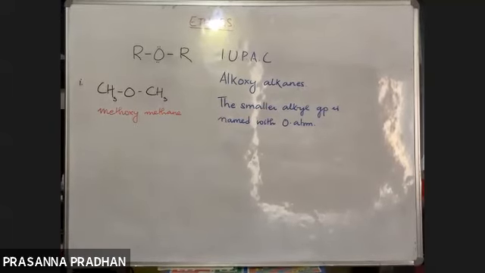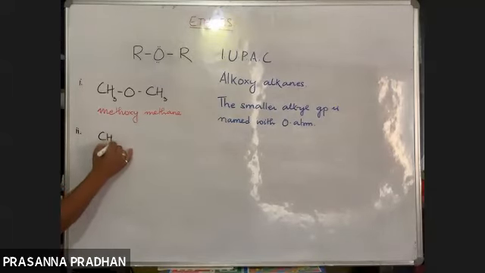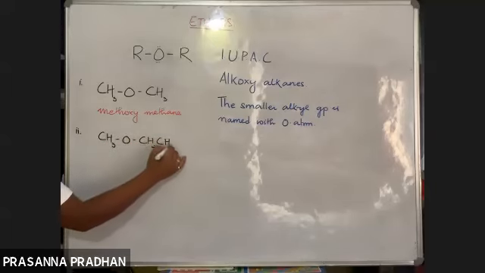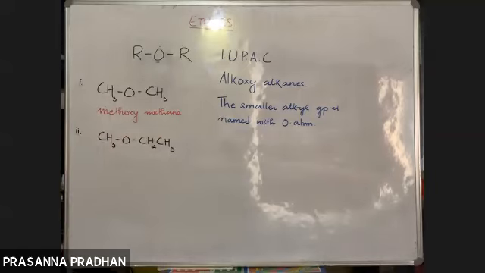Let us move towards the second one. Now suppose I have this. Remember, the common name here is dimethyl ether. The IUPAC name is methoxymethane. Out here, it's an unsymmetrical ether. Why unsymmetrical? Both the alkyl groups are different. In this case, the smaller alkyl group is methyl.